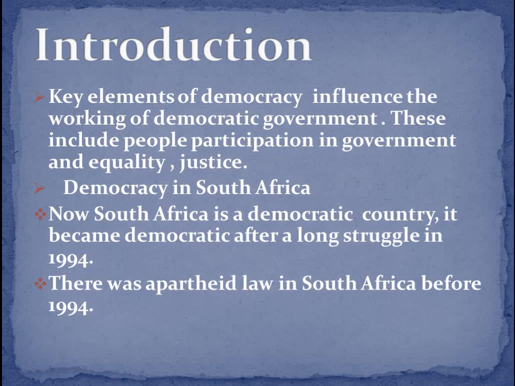There was apartheid law in South Africa before 1994. As we discussed, it became a democratic country in 1994. So before that, apartheid law was there in South Africa. So let's discuss what this apartheid law is.